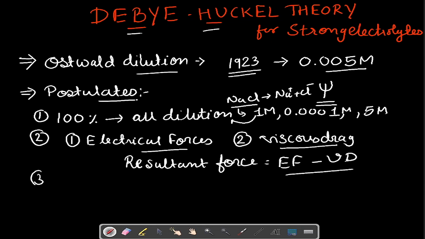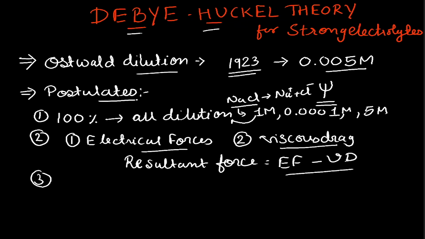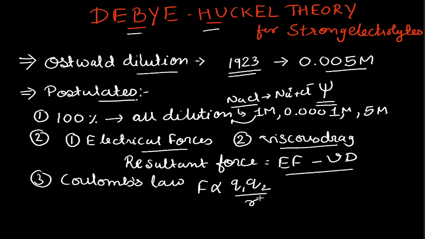The third postulate states that the forces acting on the ions, which are basically electrostatic forces, are governed by Coulomb's law, and Coulomb's law we know is given by F is proportional to Q1 Q2 upon R square, where Q1 and Q2 are the charges on the ions and R is the distance between the two ions.